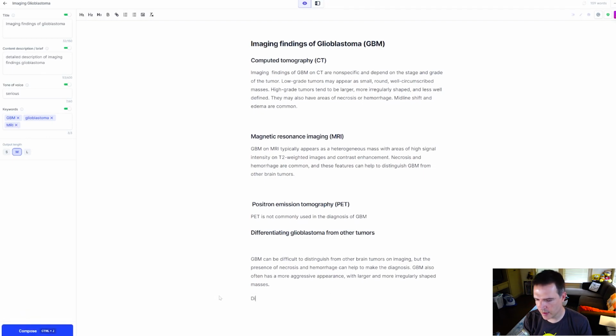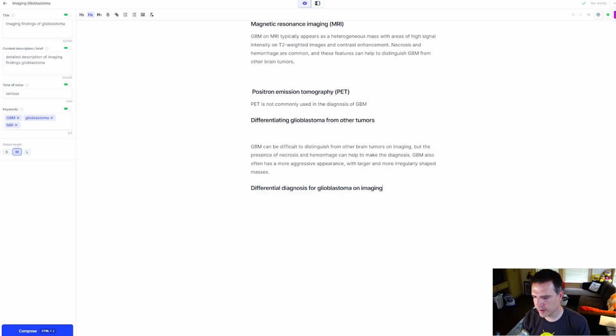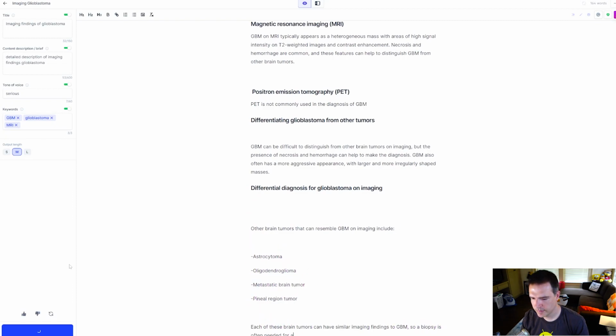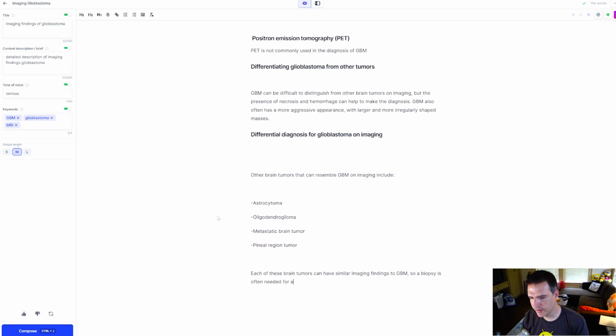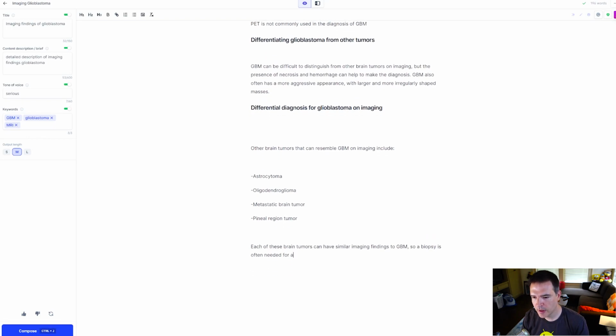All right, let's think about differential diagnosis for glioblastoma on imaging. Let's make that heading number 2. And let's just scroll down. Let's see how Jasper's going to do here. All right, so it thinks it could be an astrocytoma, true. Oligodendroglioma, true. Metastatic brain tumor, true. Pineal, I don't really like it so much. We're going to delete that. That doesn't make any sense.